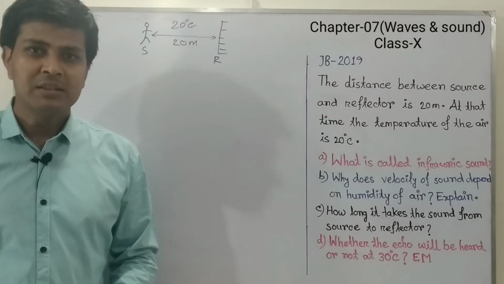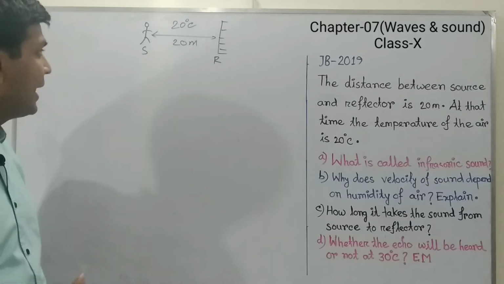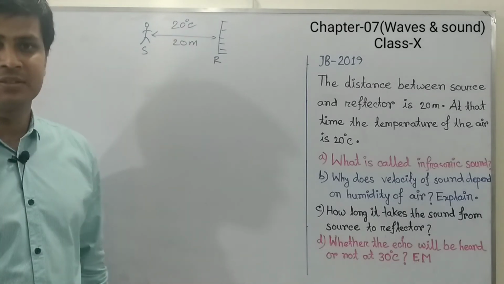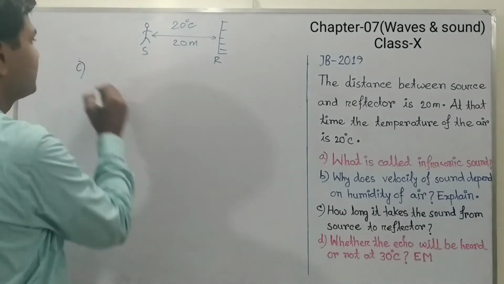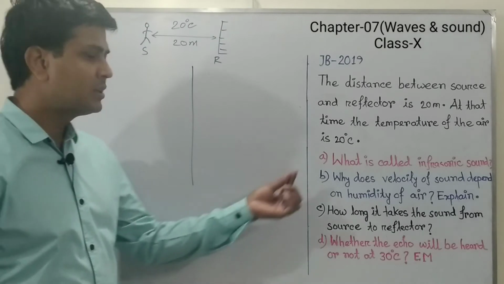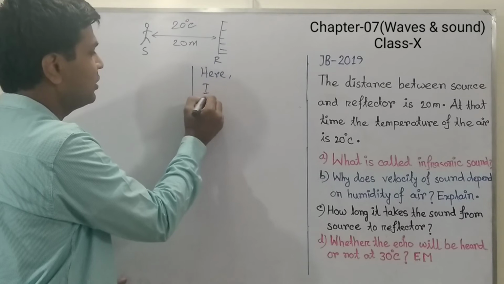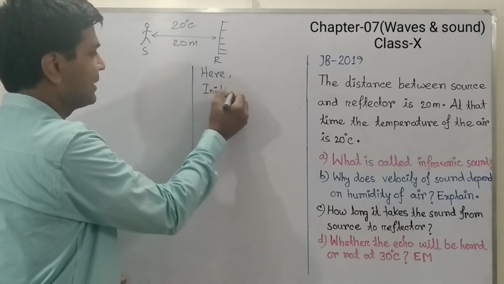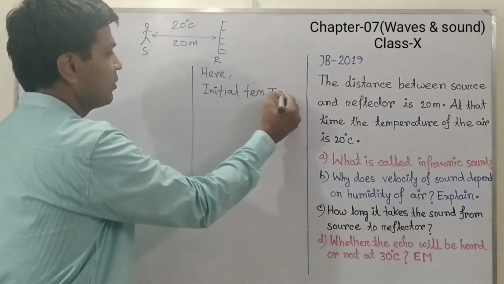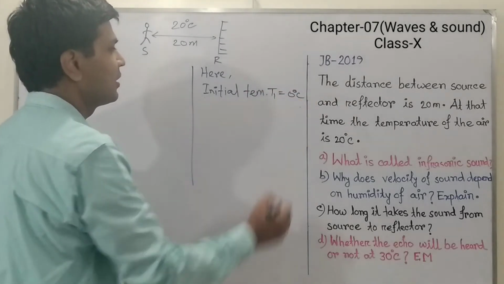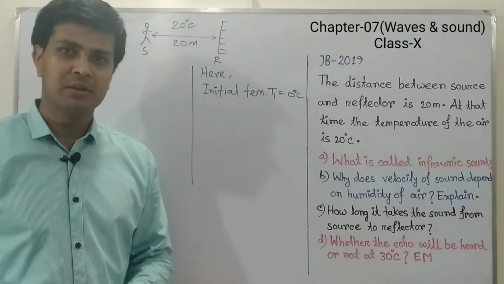Let us see the given quantity in the stem. We have to calculate the velocity of sound at 20 degrees Celsius in air medium. The given quantity here, the initial temperature is 0 degrees Celsius. So, here we can write initial temperature T1 equals 0 degrees Celsius, and we know 0 degrees Celsius equals 273 Kelvin.